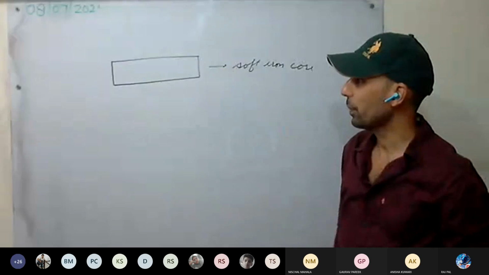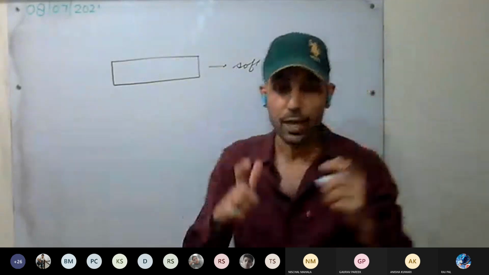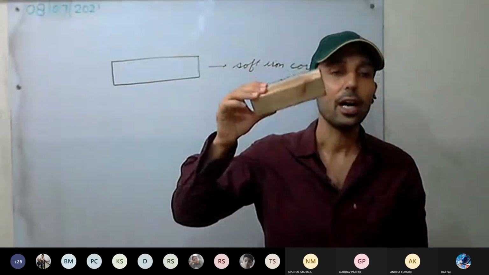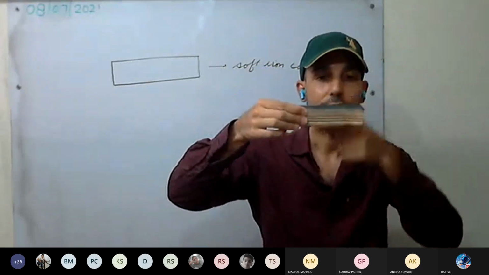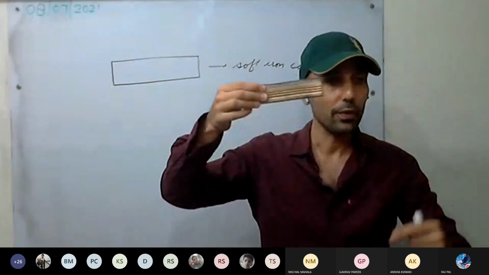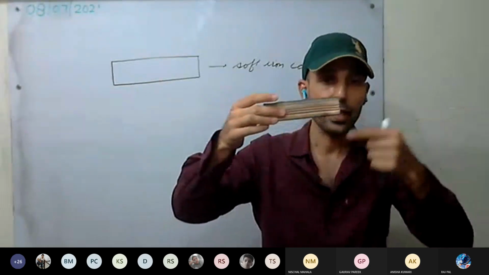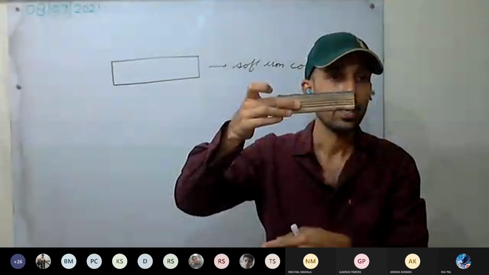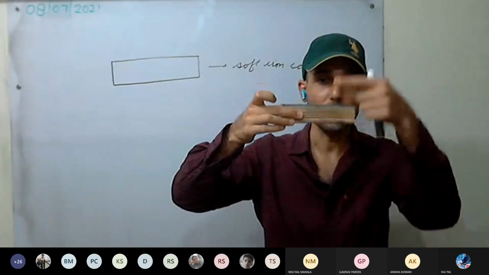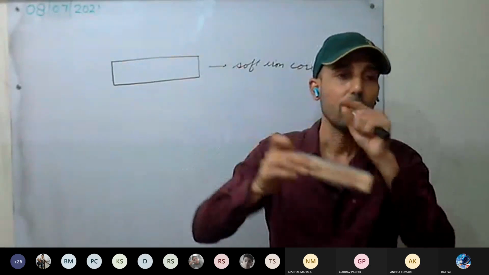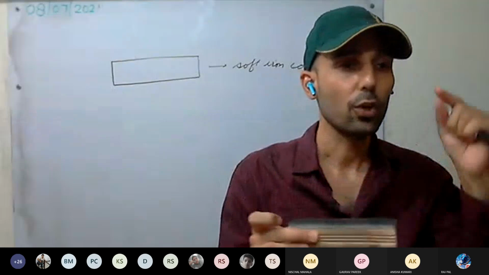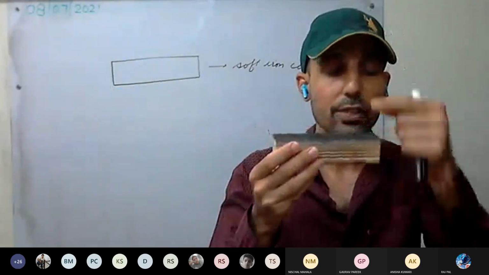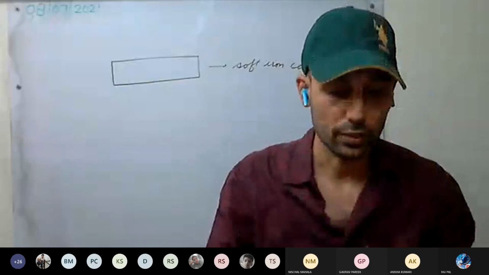Now how do we make it? We take a bar, for example, this soft iron bar. Now I wind a copper coil around it. We take copper wire and wind it around this, so we are making a copper coil around it. This copper wire has to be insulated wire. We wind it around the soft iron core.